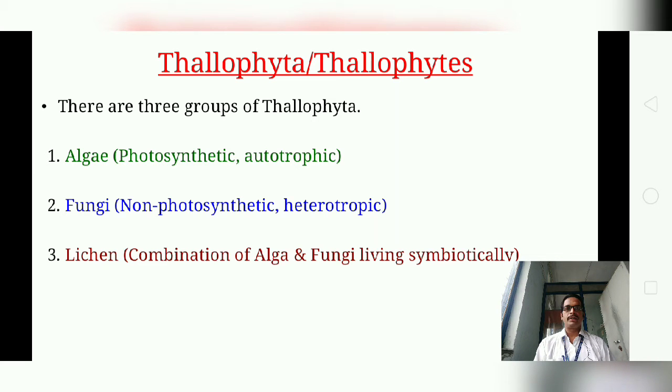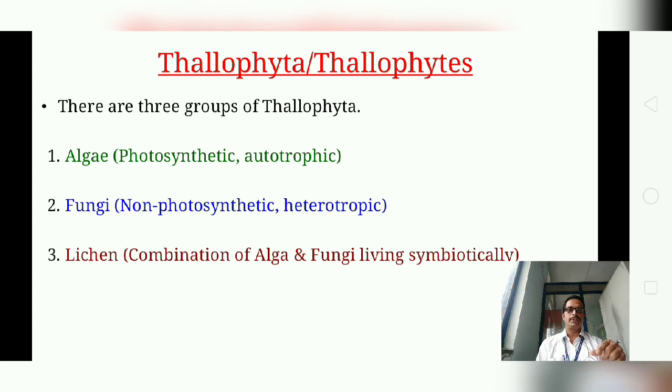Next is the thallophyta or the thallophytes. It is the simplest plant in structure. This plant body is not clearly differentiated into root, stem or leaves, and therefore it is known as a thallus. It has no well developed conductive tissues. Sex organs are simple, usually unicellular and non-jacketed. This thallophyta is further divided into three groups: algae, fungi and lichen.